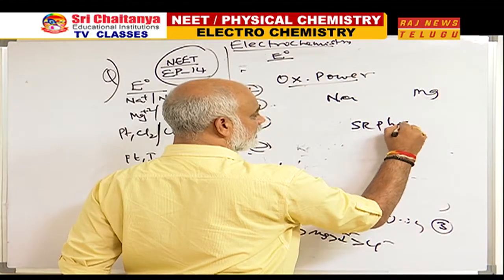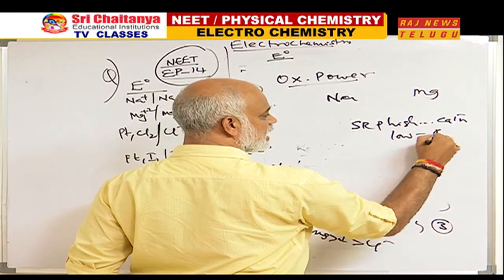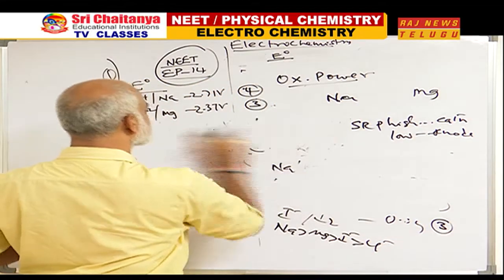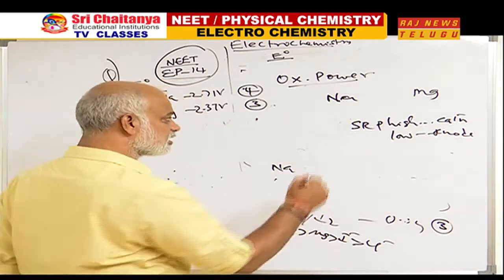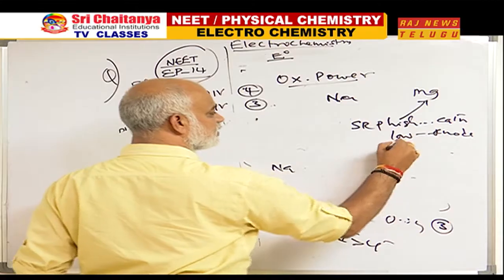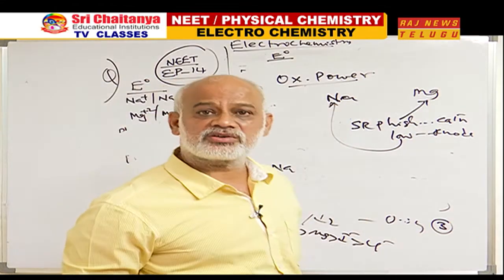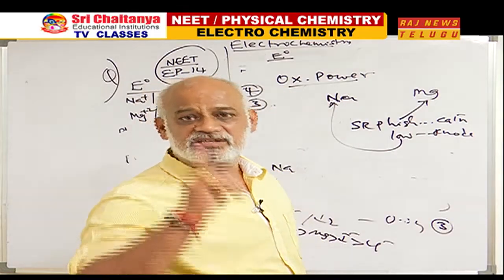SRP high means cathode, low means anode. Tell me which has lower SRP of these two? Sodium electrode. Since SRP is high for magnesium and low for sodium, naturally the sodium electrode will become anode and the magnesium electrode will become cathode.